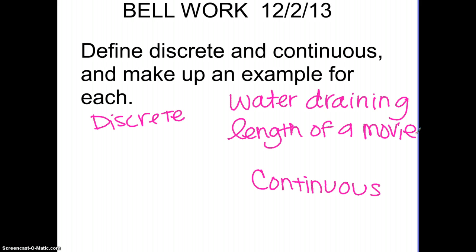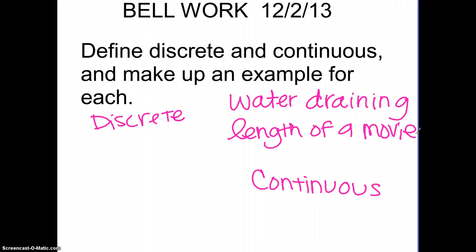The movie could be an hour and 45 minutes. It could be an hour and 36.2 minutes. So the length of a movie is continuous, the movie is continuously filming until it's over.